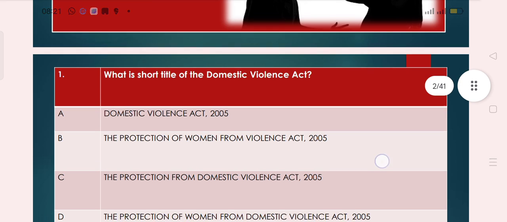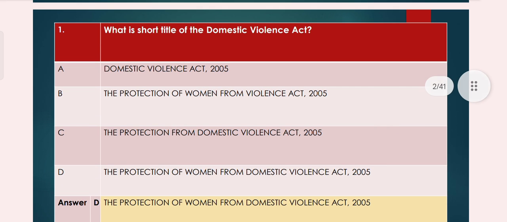Question number 1, what is the short title of the Domestic Violence Act? Option A, Domestic Violence Act 2005. Option B, the Protection of Women from Violence Act 2005. Option C, the Protection from Domestic Violence Act 2005. Option D, the Protection of Women from Domestic Violence Act 2005. So answer D is the right answer, the Protection of Women from Domestic Violence Act 2005.